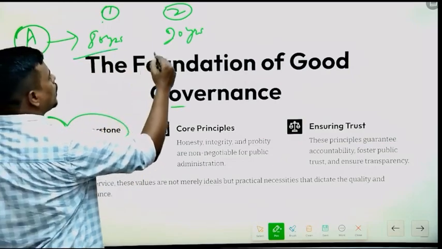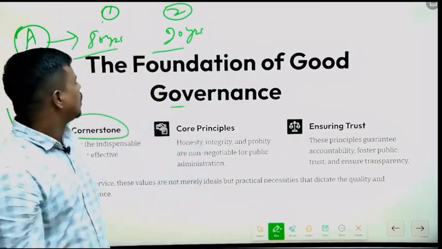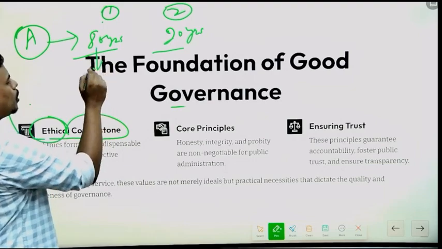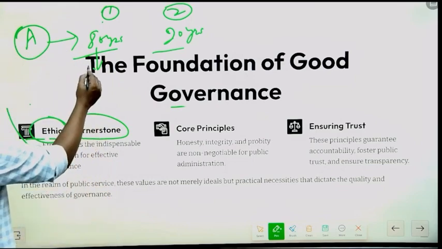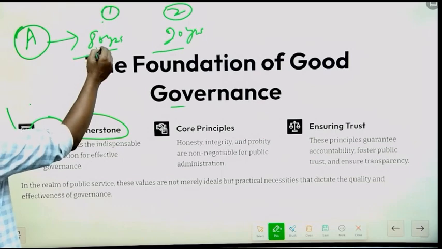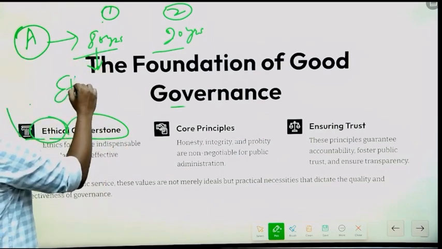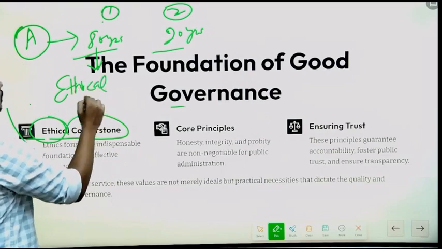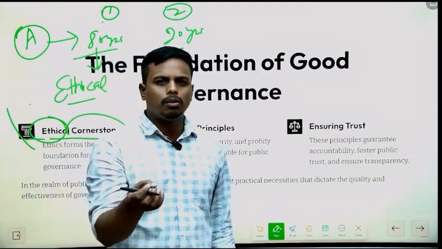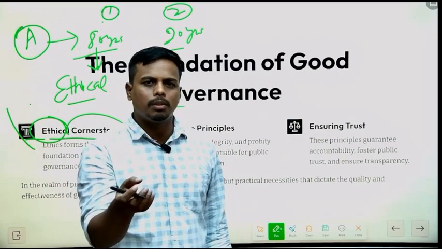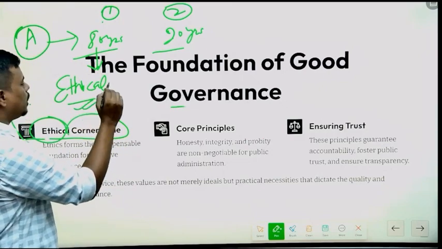According to the rule, the person who comes first will get the treatment first, and assume that the 80-year-old man has come first. Now if he diagnoses this person and gives the cylinder to this person, then he is ethically correct. It is the ethical norm of his hospital that the patient who comes first will be treated first. So if he treats the 80-year-old man, that means he is ethical in nature.